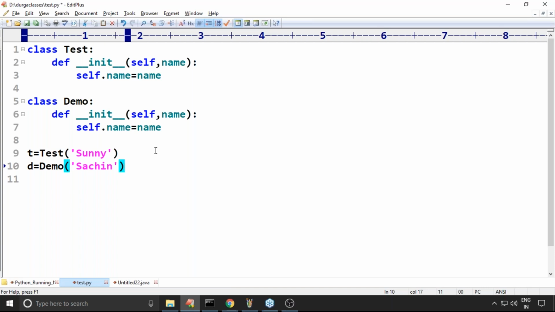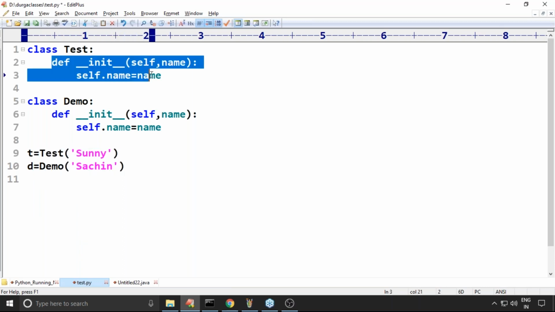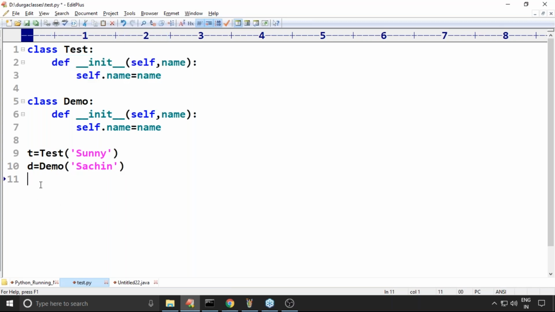Two objects: one is the Test object and the second is the Demo object. For the Test object, name is Sunny. For the Demo object, name is Sachin.